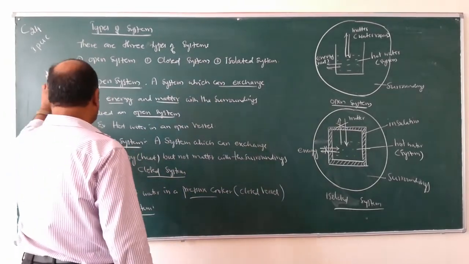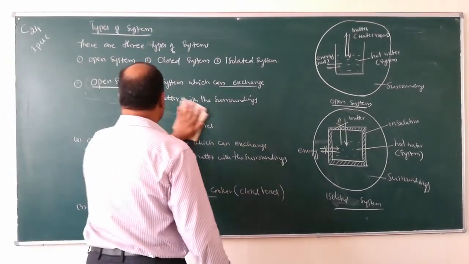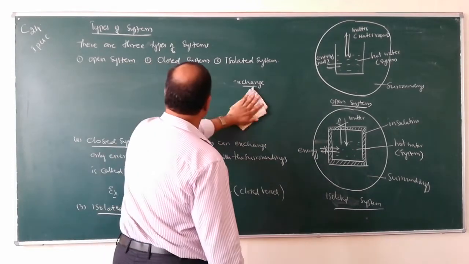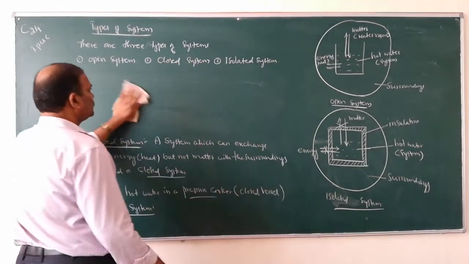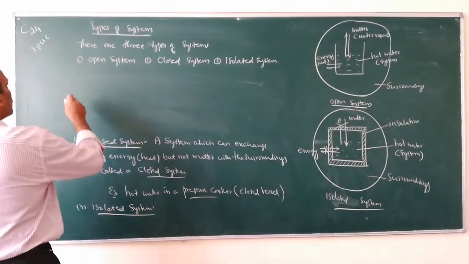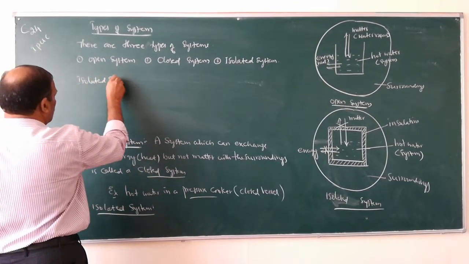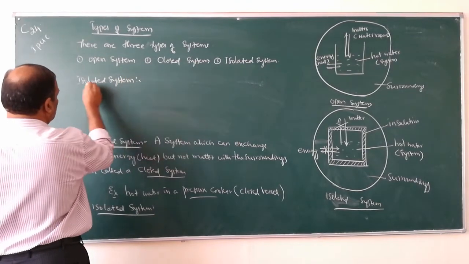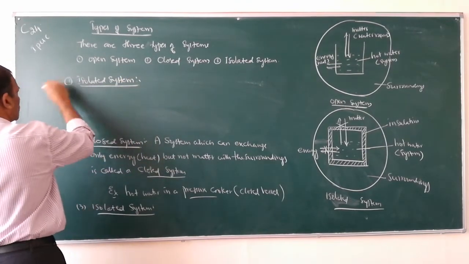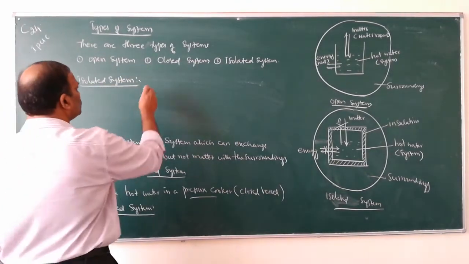So, write an isolated system. What is an isolated system? The third type of system is isolated system.